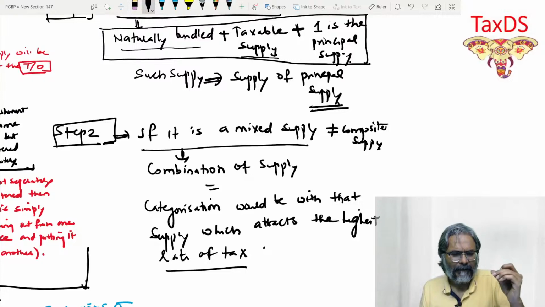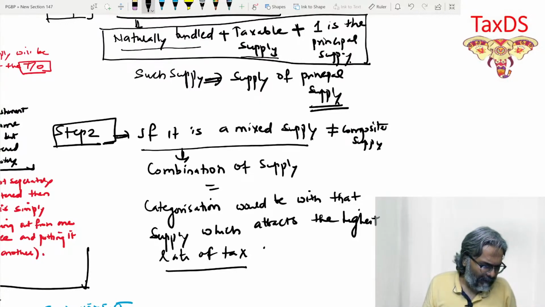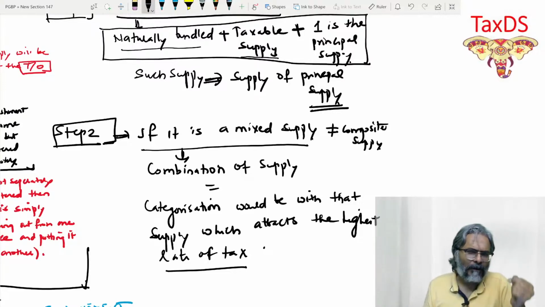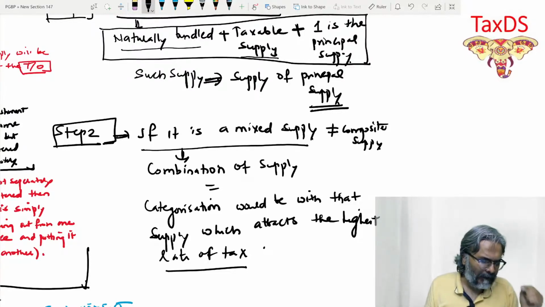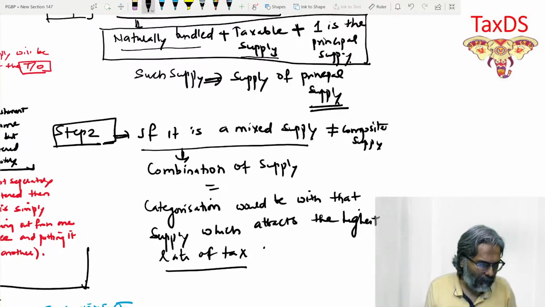Now you tell me in this, and say for example friends, this is naturally bundled. Now you tell me in this case, will it be considered as a case of a composite supply, or will it be considered as a case of a mixed supply? What would it be referred to as? Quickly students, will it be considered as a case of a composite or a mixed supply, students? Aishwarya, Jyoti. Indeed,